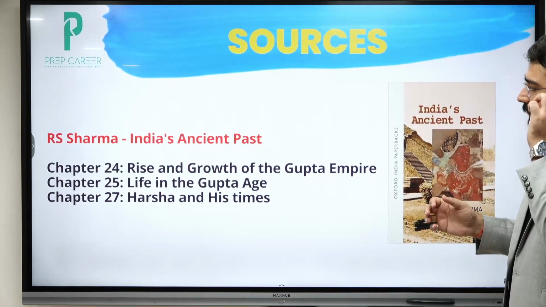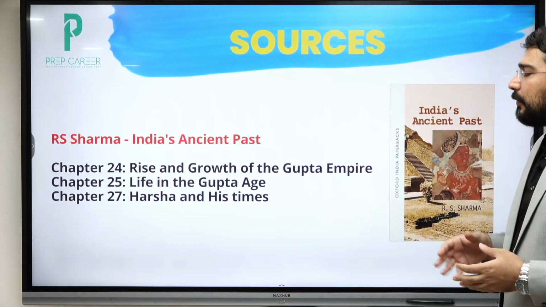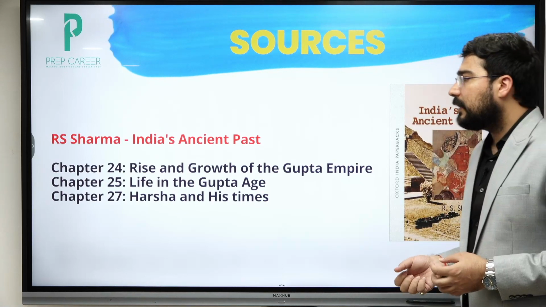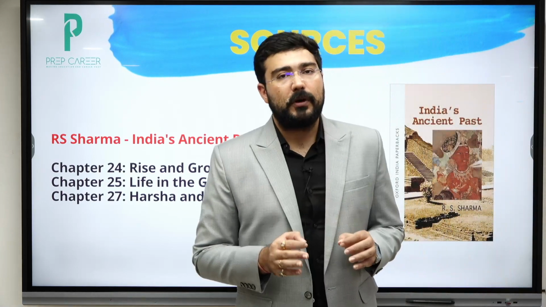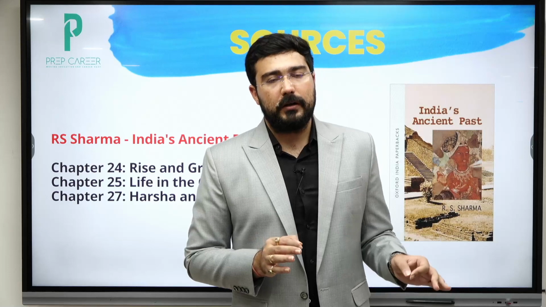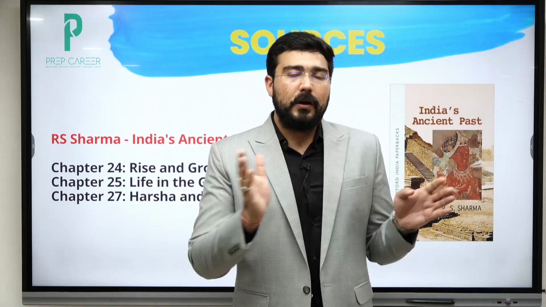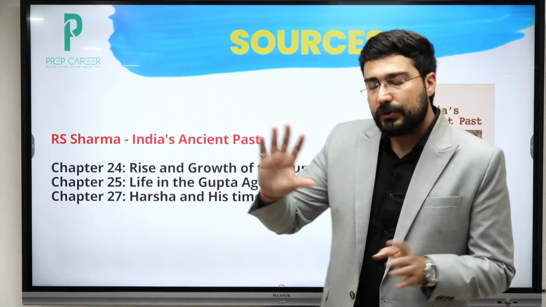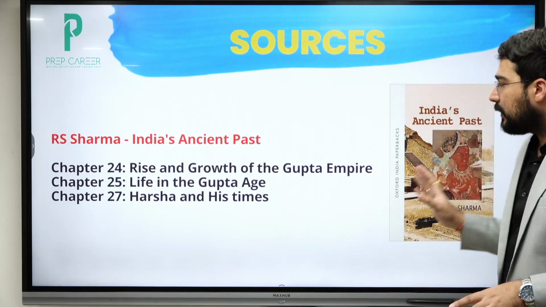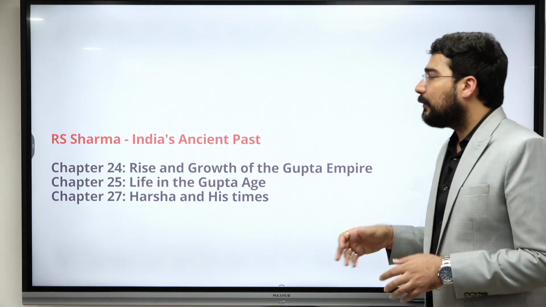And if you see this one, here are the rise and growth of the Gupta empire, life in the Gupta age, as well as Harsha and his times. So for these specific topics, I would recommend you read R.S. Sharma along with Upinder Singh. You have to read both things well, not just one, okay? Because some information is lacking in Upinder Singh. Alright, so this is an important topic, as we have already discussed. From this specific topic, around 36 questions have come over the years. So this is the time when you can work on it properly.